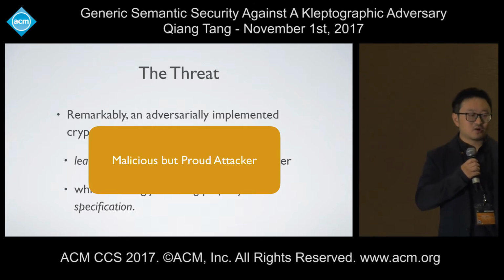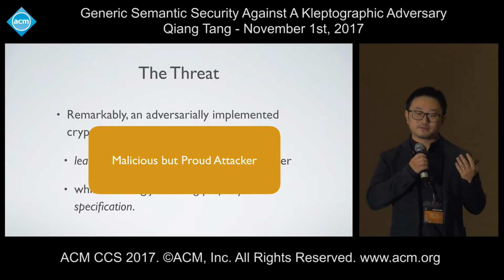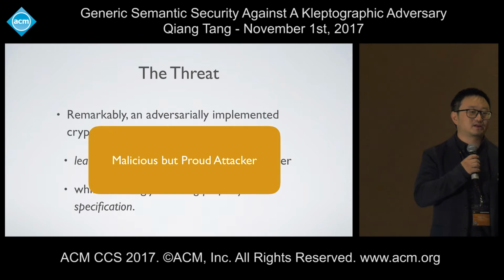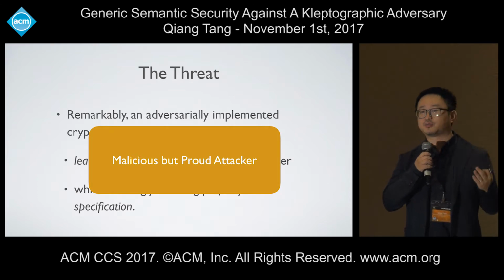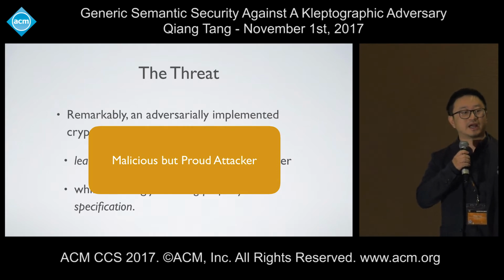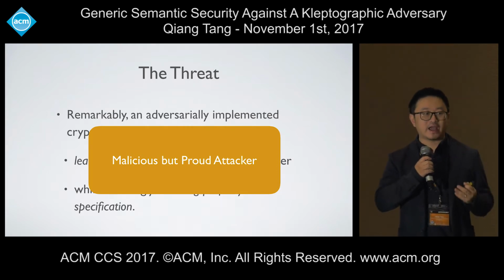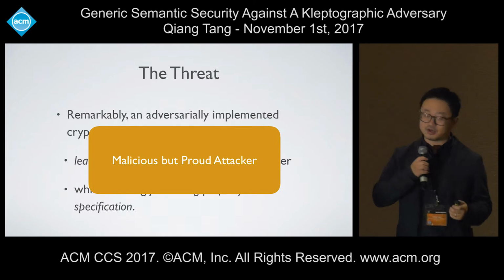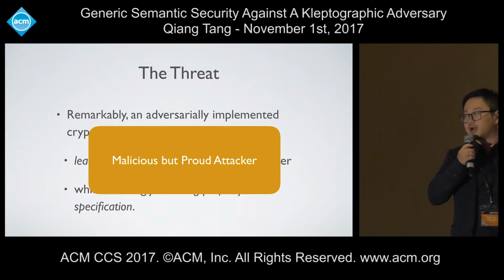So the attacker's goal in this setting is actually twofold. On the one hand, the attacker wants to subvert the implementation and try to break the security. But on the other hand, the attacker tries to keep the subversion under the radar of any black box testing. We call such an attacker a malicious but proud attacker.